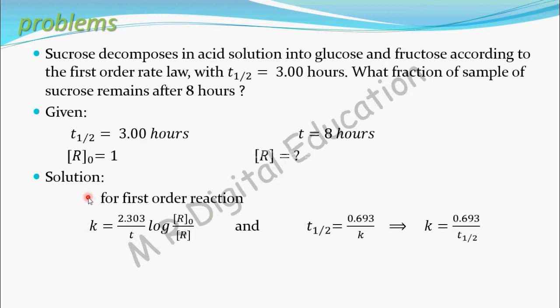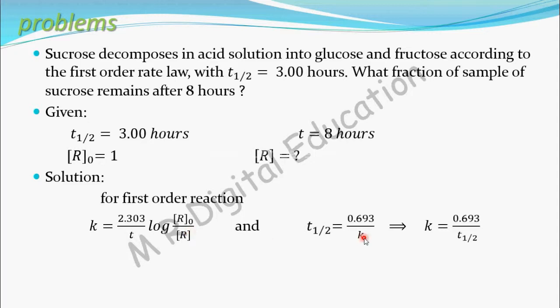You also know that for first order reaction, T half equal to 0.693 divided by K. You know the T half value, so you can find the value of K from this equation. So K equal to 0.693 by T half. Once you find the value of K, use it in the first equation, and easily you can find the value of R, that is, what fraction of sample of sucrose will remain after 8 hours.